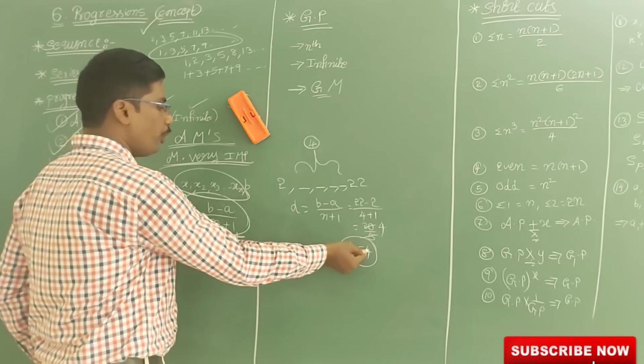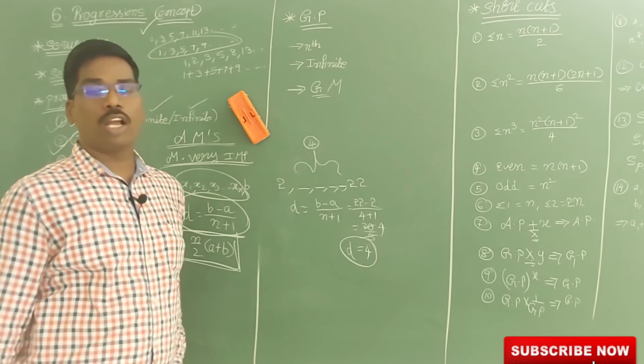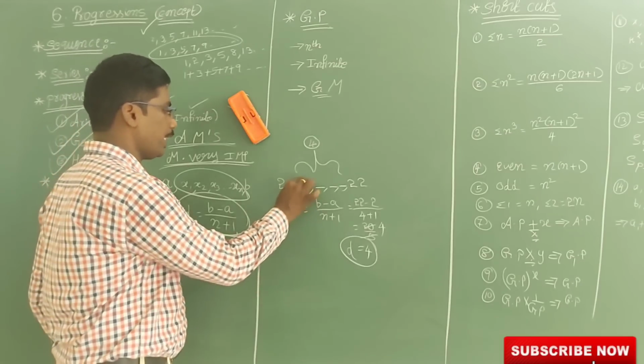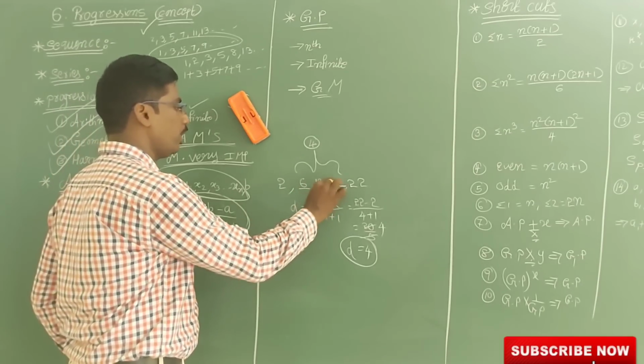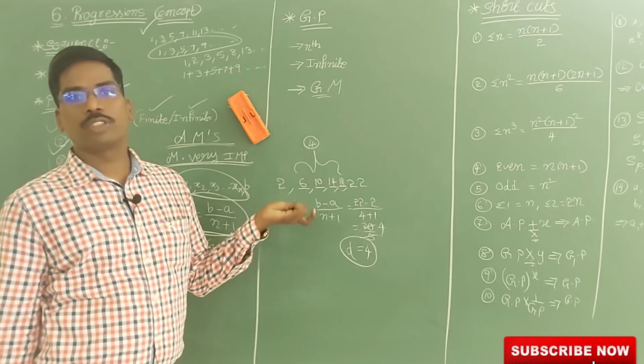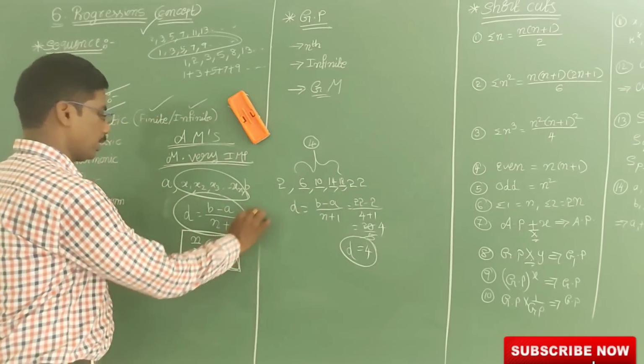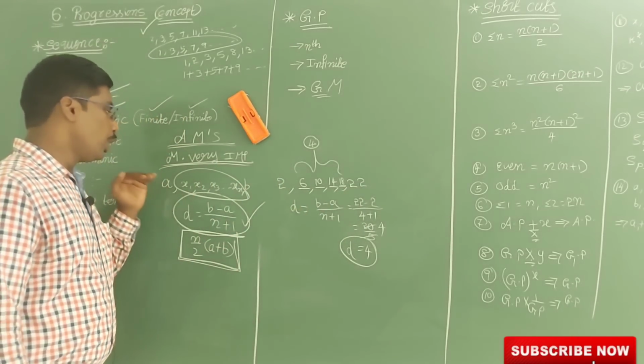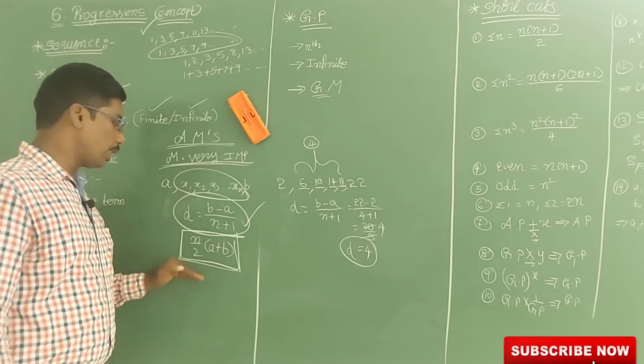So now if you know the common difference and you know the starting term, you know the remaining terms. So 2 plus 4 is 6, 6 plus 4 is 10, 10 plus 4 is 14, 14 plus 4 is 18, 18 plus 4 is 22. So we got the 4 arithmetic terms. So this formula I understand using this example. Now using these numbers only I have to understand this concept.